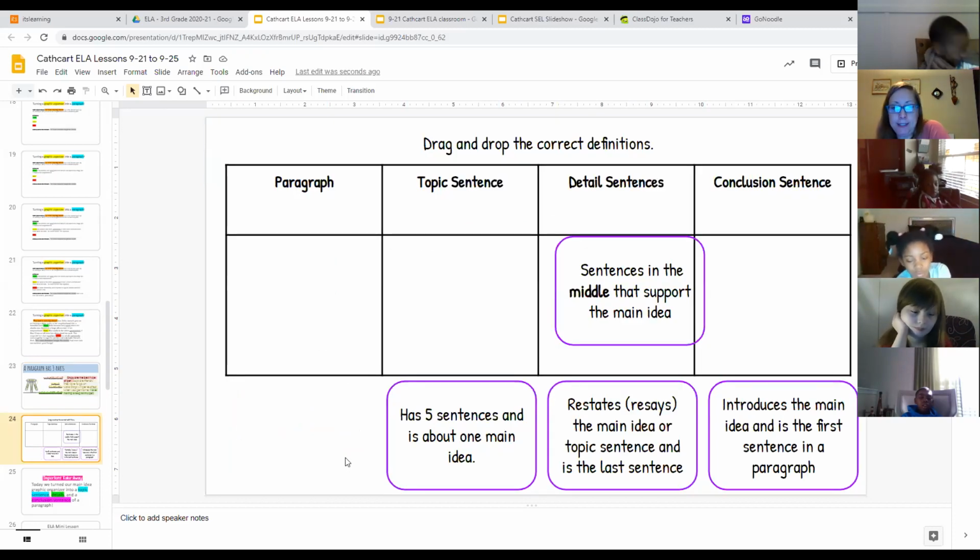Has 5 sentences and is about one main idea. Do we call that a paragraph, a topic sentence, or a conclusion sentence? I heard from Colby. I should have done Dojo Random. I'm gonna ask a couple of you to get unmuted. All right, CJ, let me hear from you. What do we call something that has 5 sentences and is about one main idea?